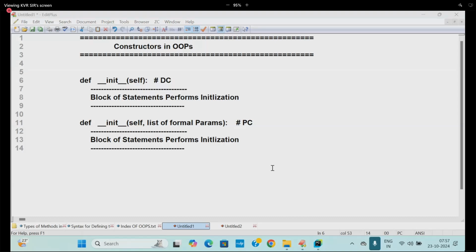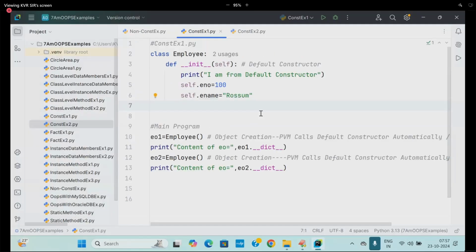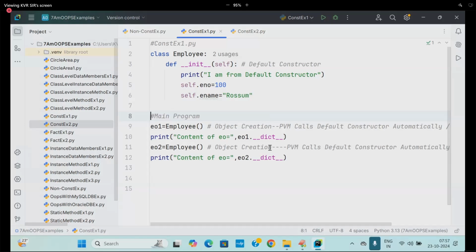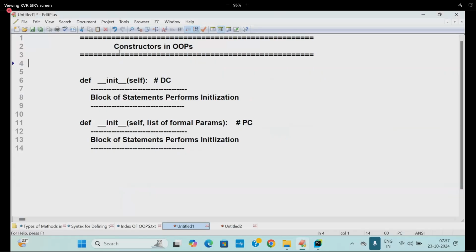It's a very small concept actually. This we will write inside the class only. So go to the next example. Another example I will go for. What will be the rules of the constructor? Did you understand the meaning of constructors? Why do we go for constructors in the class of OOPs?